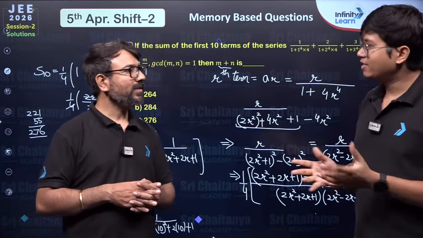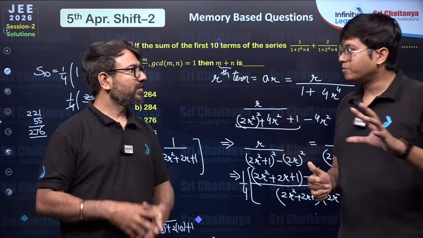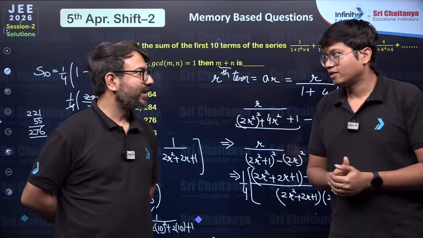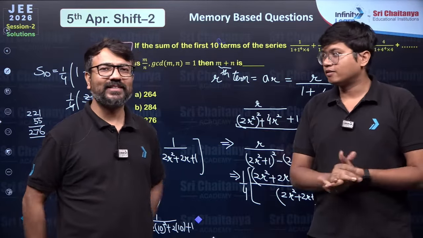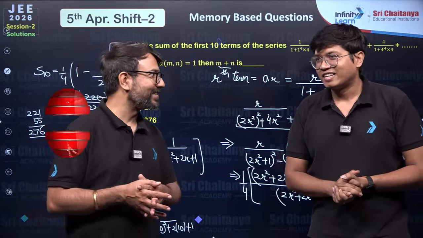So far again, it's been easy, sir. Easy. This entire April attempt has been easy papers only. In math also we are finding the same, sir. As compared to January, January was very tough. Yes. But this time, do you find that the toppers will bring 300 out of 300?